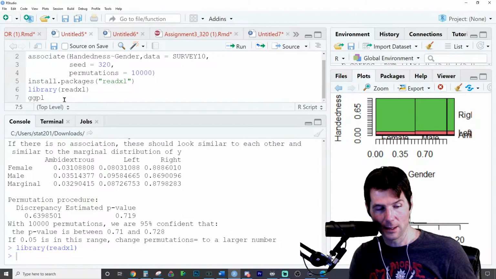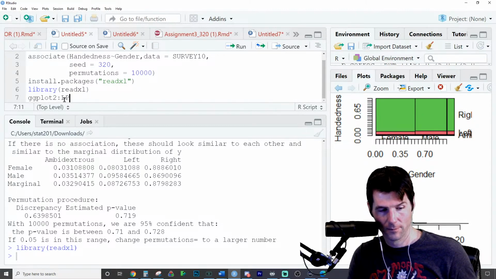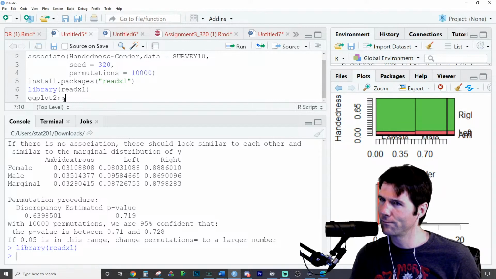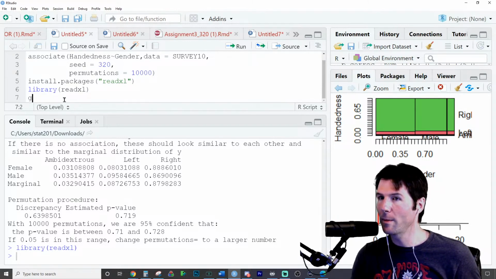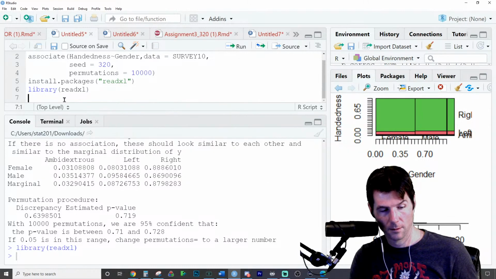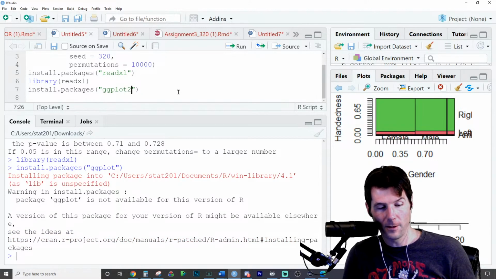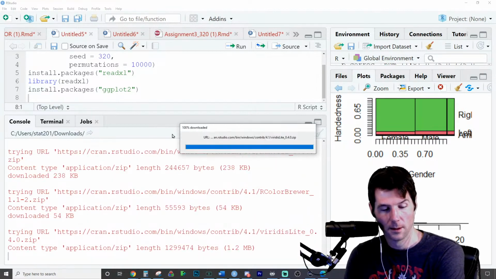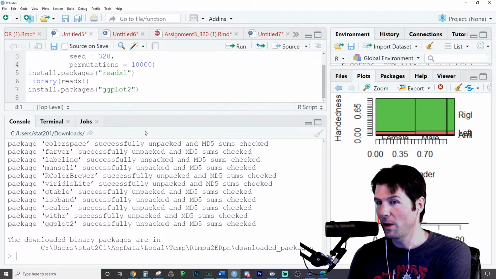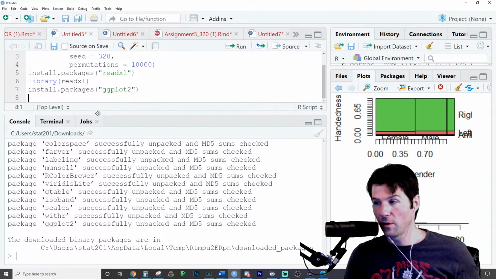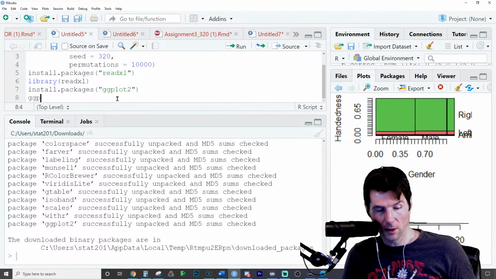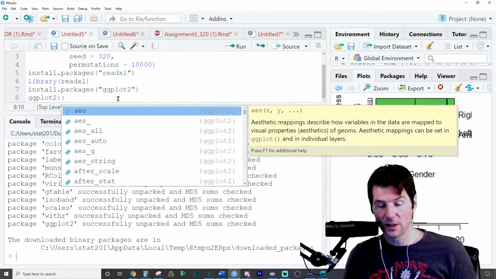Like if I want to go to ggplot. Oh, maybe I don't have ggplot. Let me see here. Do I have ggplot? I reinstalled R lately. I don't have ggplot. ggplot is a way to graph stuff. ggplot2. So now it's installing ggplot. Got ggplot, a bunch with scales. It downloaded a bunch of packages I also need. I can go here to ggplot2 and call functions inside of it.